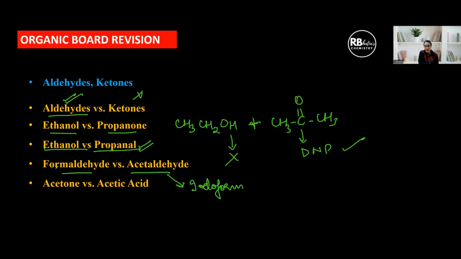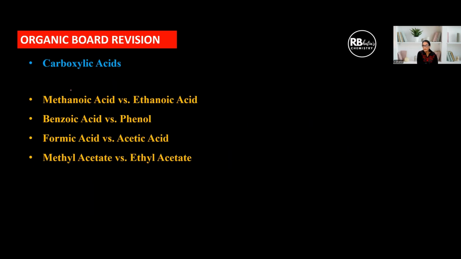Formaldehyde will not give iodoform test. This is going to give iodoform test, right? Then acetone versus acetic acid. Again, this is a ketone. We can use DNP with this, but acetic acid is not going to give DNP. Or we can use sodium bicarbonate. This is going to give brisk effervescence. This will not give.